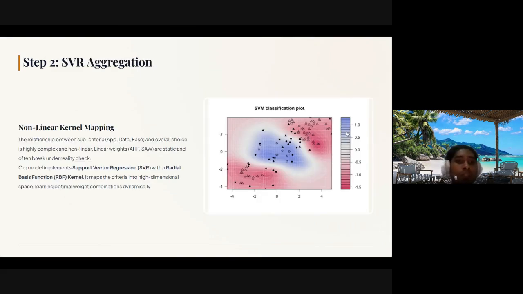Next, step two is SVR aggregation. Once the criteria matrix is fully reconstructed, we must aggregate it, because the relationship between the sub-criteria and the student's final satisfaction is highly non-linear. We implement a support vector regression with a radial basis function, or RBF, kernel in step two. This maps our input into a higher dimensional space to learn dynamic weight combinations.